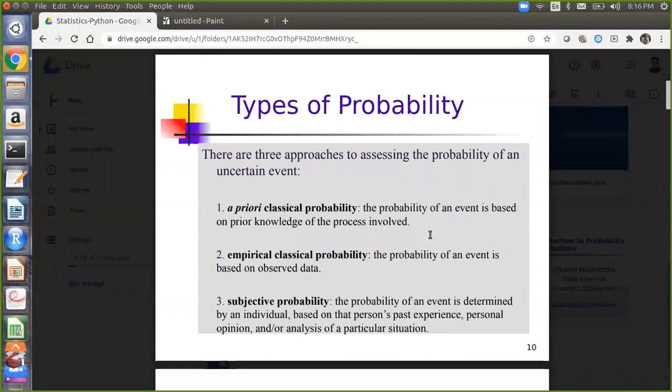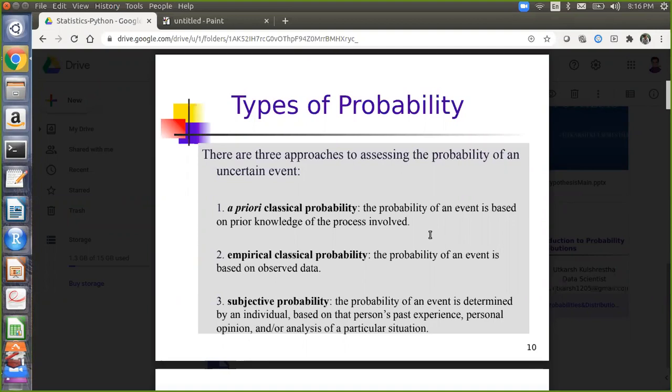Now, three types of probabilities are available in the industry, because different researchers believe in different kinds of approaches. One is a priori classical probability, the second is empirical classical probability, and the third is subjective probability. A priori classical probability is based on prior knowledge of the process involved. Empirical probability is based on observed data. So in machine learning, we use empirical probability.